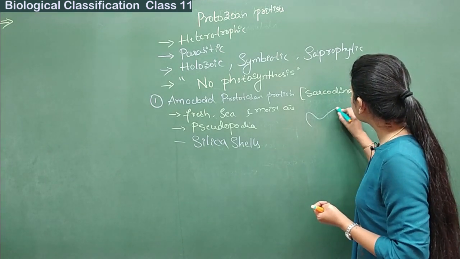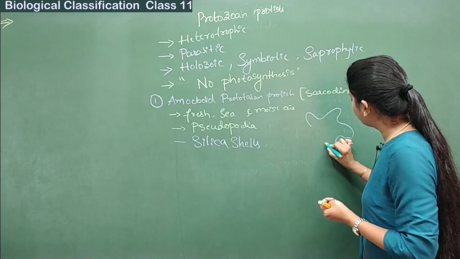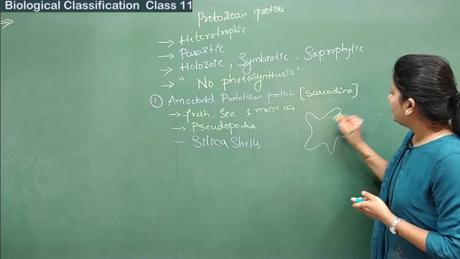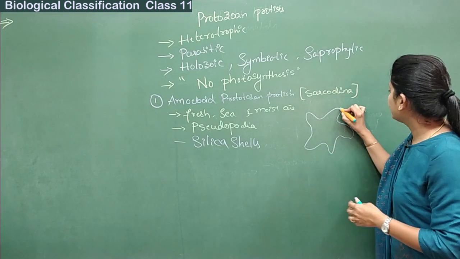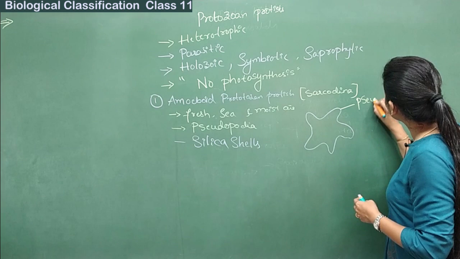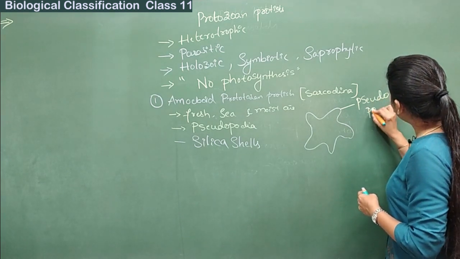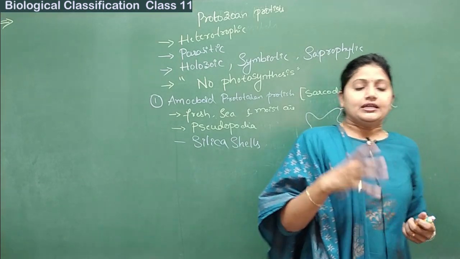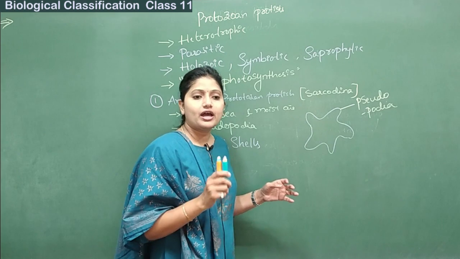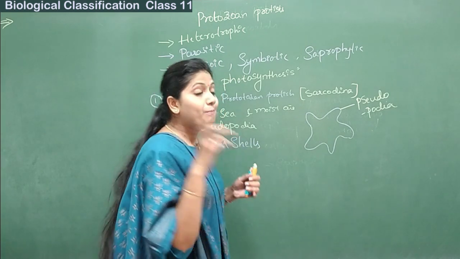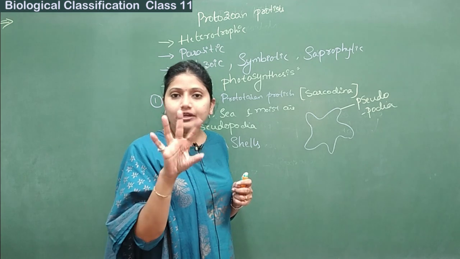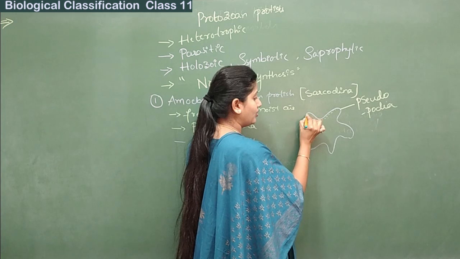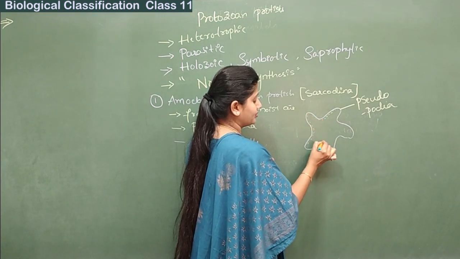So let's take one example, or we just draw it. Okay, and these outgrowths or outer appendages, whatever, are being called as pseudopodia. These are pseudopodia, and inside the pseudopodia again we have cytoplasm and everything, but here the cytoplasm is divided into two types of cytoplasm.